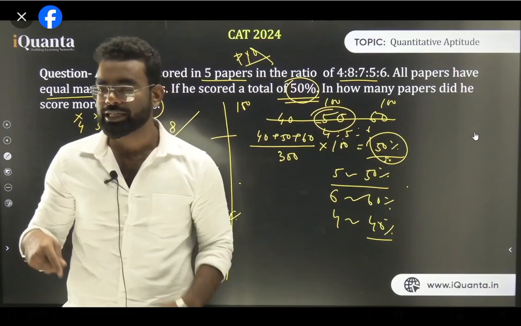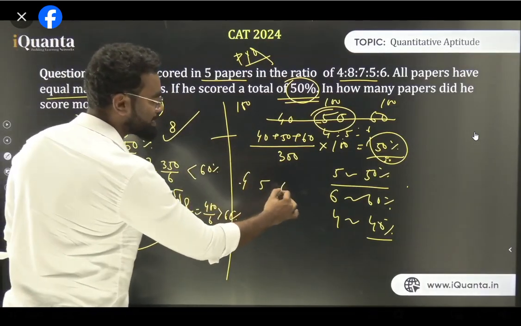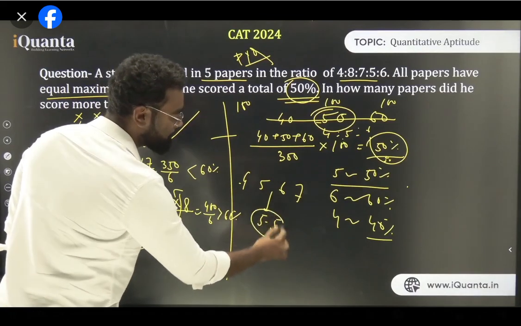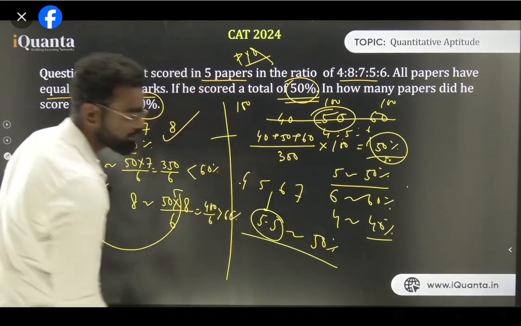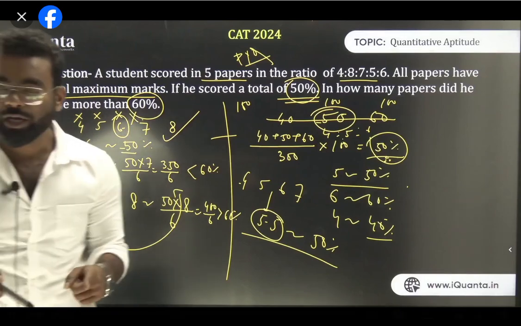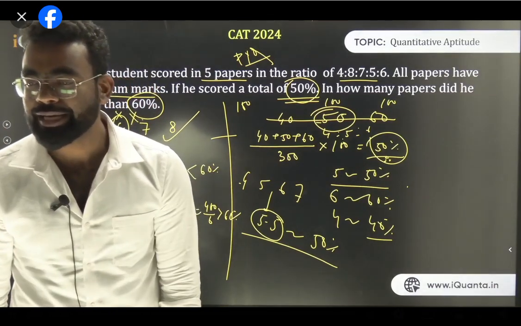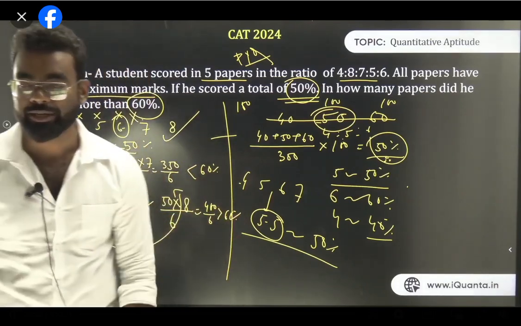So the next case we will discuss, if I'm doing it normally. अगर ये 4, 5, 6, 7 होता तो मेरा एवरेज हो जाता 5.5 and 5.5 would have been equal to 50%. Am I clear? जो एवरेज होगा वो तुम्हारा टोटल परसेंटेज के साथ हमेशा इक्वल होता है. जो एवरेज है 4, 5, 6, 7, 8 का एवरेज is 6. Yes, so that's what I have done. 6 is equivalent to 50%.